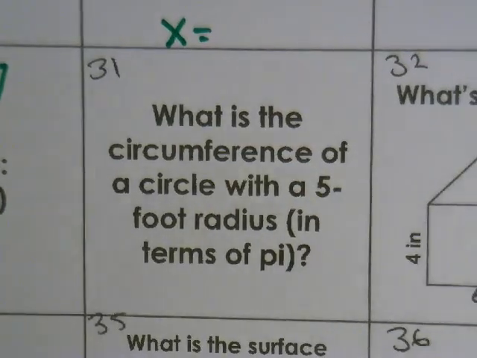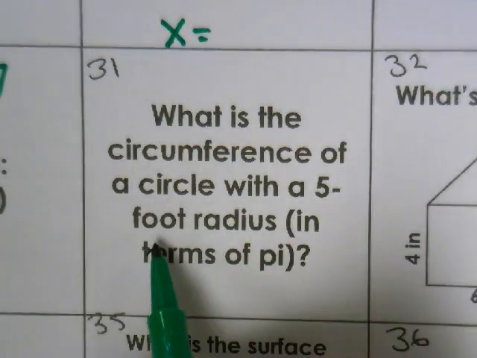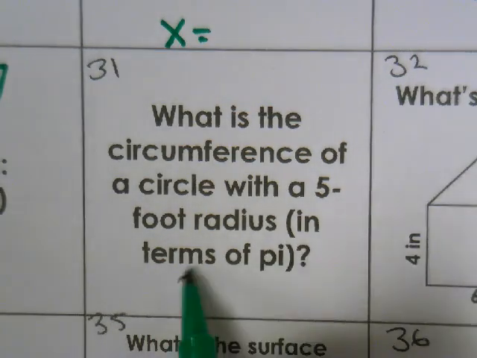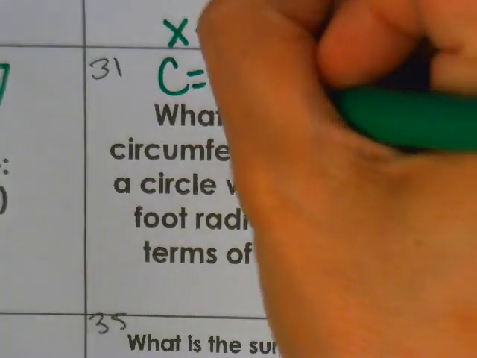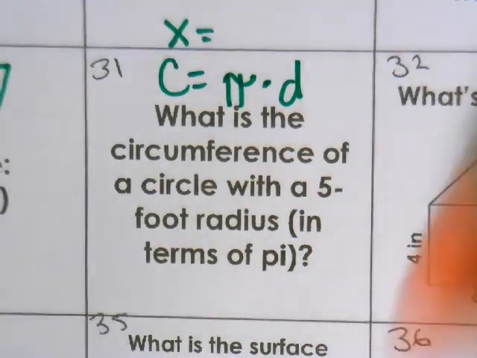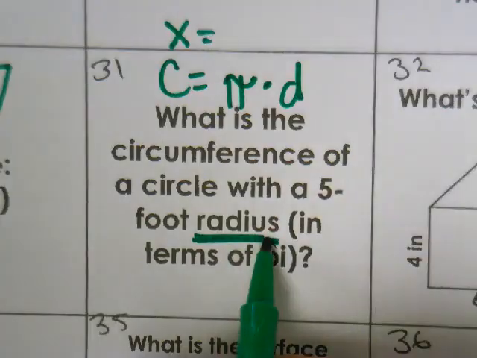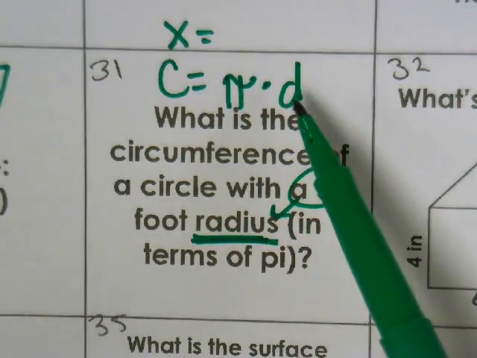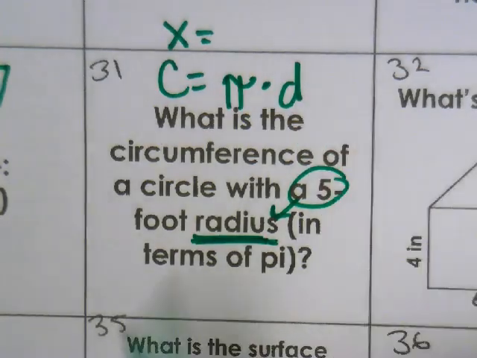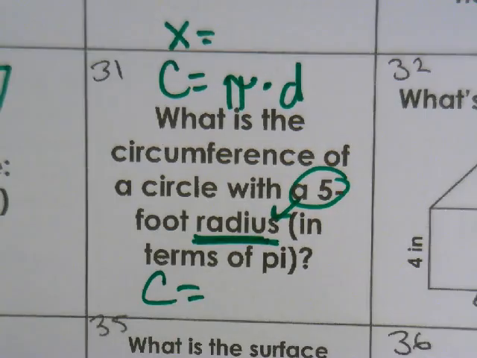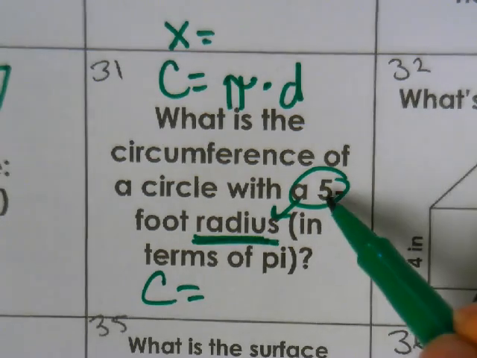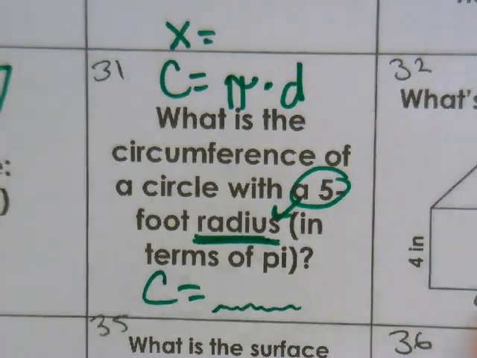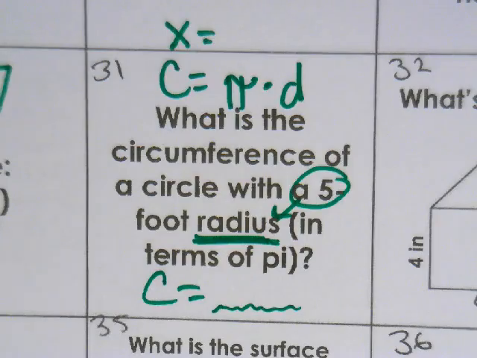All right, number 31. What is the circumference of a circle with a 5-foot radius, in terms of pi? So what is circumference? Circumference is equal to pi times d. Now, I'm giving you the radius. The 5 is the radius, but circumference is pi times d. So tell me what would be the formula, the equation for this if I'm giving you a radius of 5. So write it down right here. What numbers do I use?